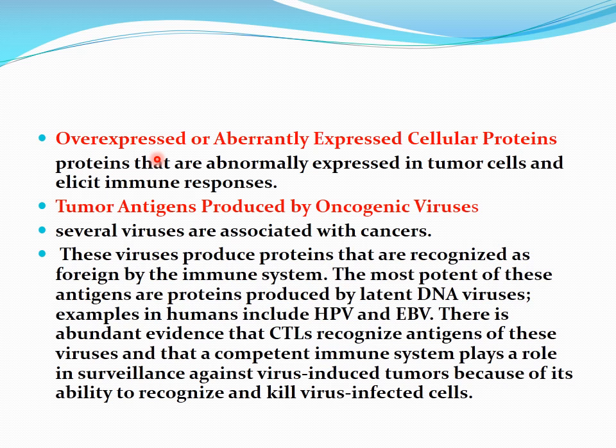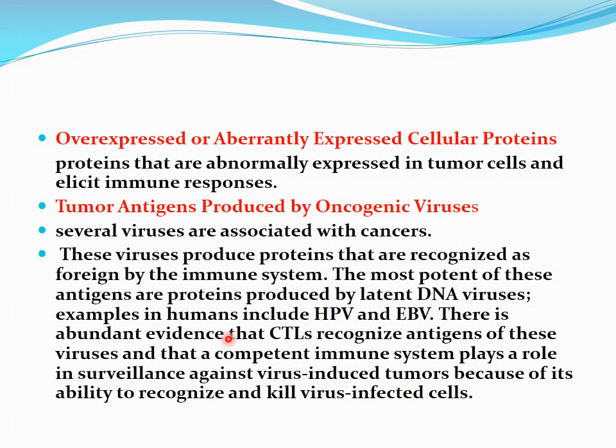Then some other antigens include the overexpressed or aberrantly expressed cellular proteins and the tumor antigens produced by oncogenic viruses. Several viruses are associated with cancers. These viruses produce proteins that are recognized as foreign by the immune system. The most potent of these antigens are proteins produced by latent DNA viruses, and examples in humans include human papilloma viruses and Epstein-Barr viruses.